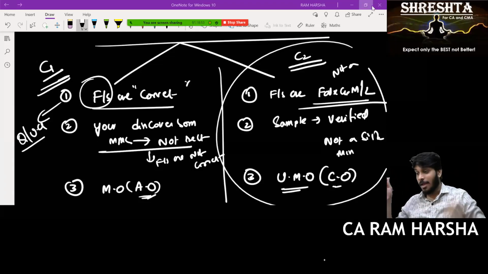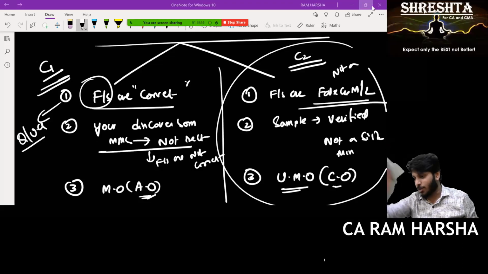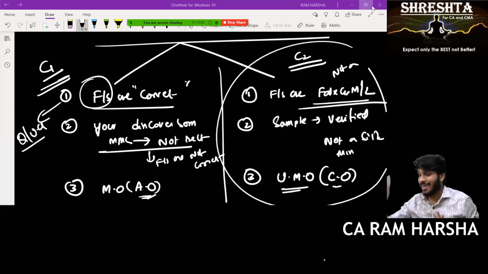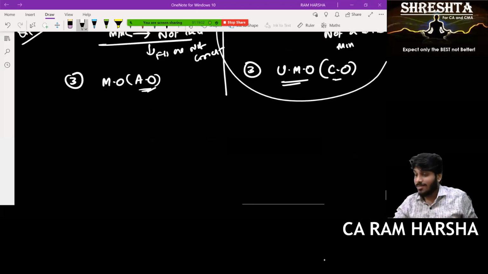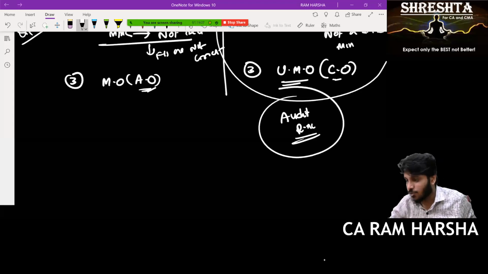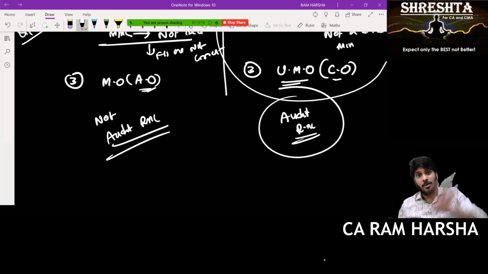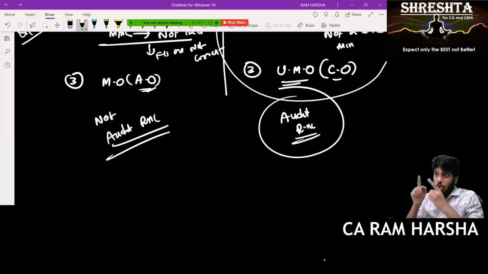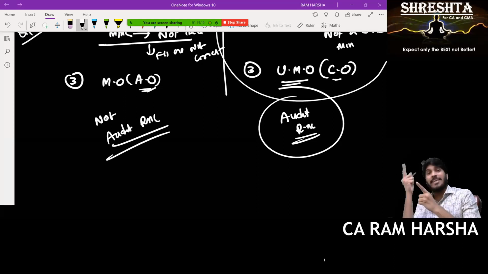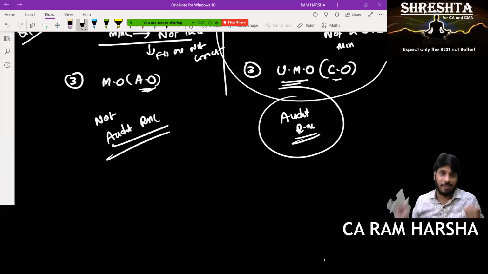No. But in case 2, I said everything is correct. So many frauds are discovered. Now everyone will come and question me. So definitely for me, case 2 is risky. So the definition of audit risk also upholds case 2. Audit risk means only case 2, not case 1. What is risky for the auditor? It is risky for the auditor to say everything is fine when everything in fact is not fine. It is not risky for the auditor to say everything is not fine when in fact they are fine.